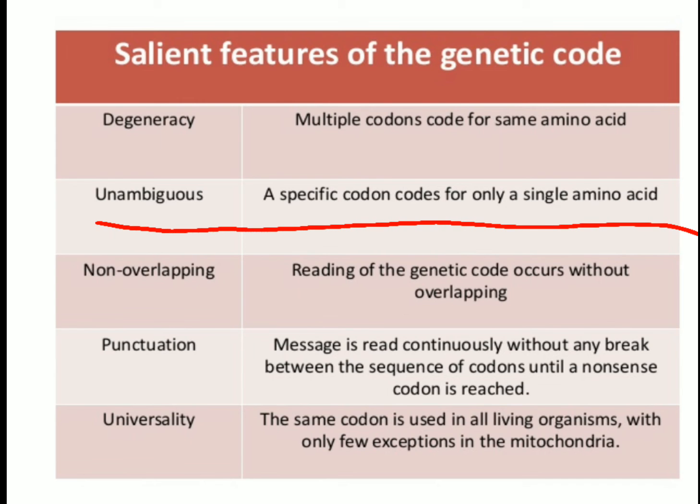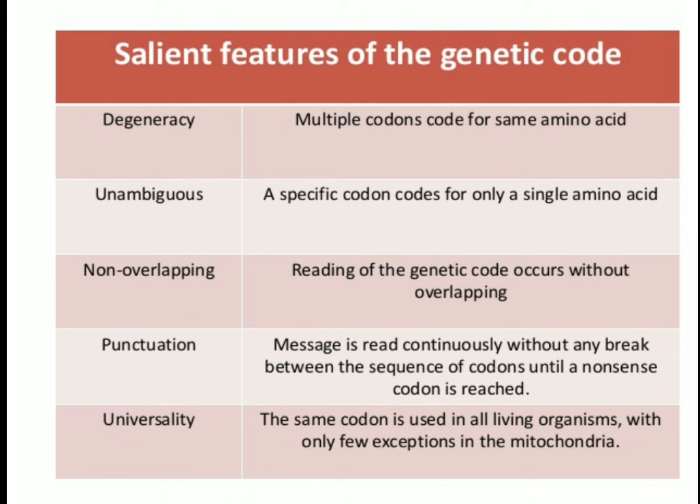Now the next feature is the unambiguous behavior. What does unambiguous mean? It means that the genetic code is non-ambiguous. That is, one codon specifies only one amino acid and not any other. This is totally opposite of degeneracy. Degeneracy means that a single amino acid can be coded by more than one codon, whereas unambiguity means that the genetic code specifies only one amino acid, that is AUG. If it codes for methionine, universally it will be coding for methionine only and not any other.